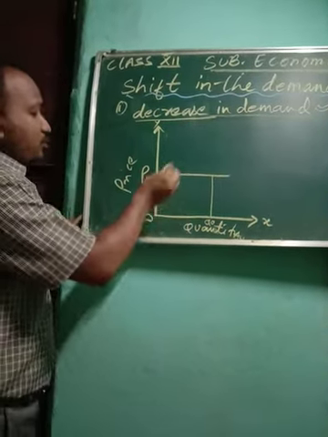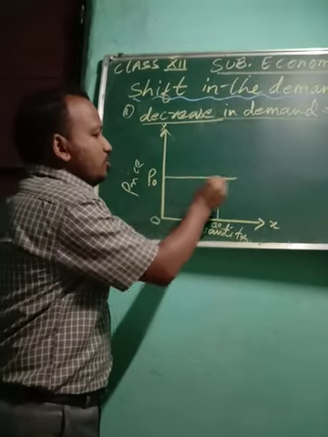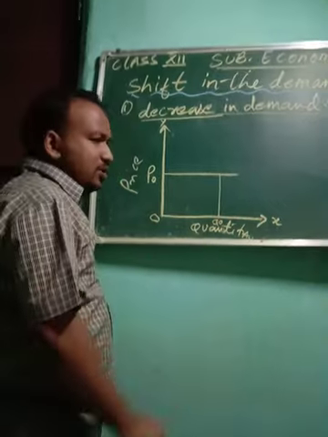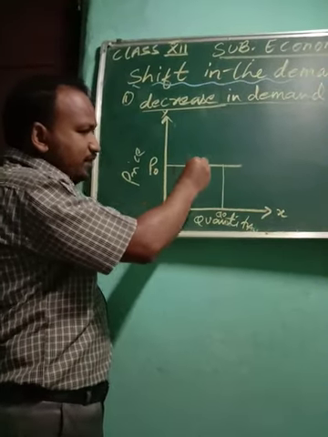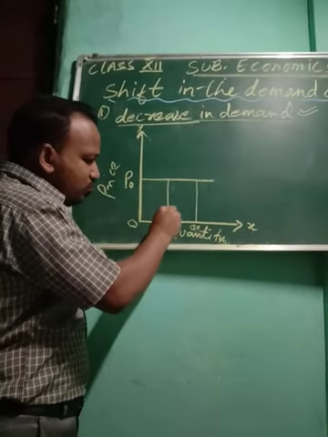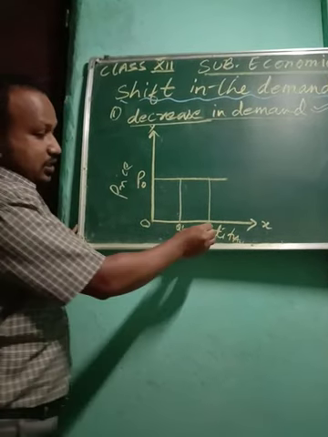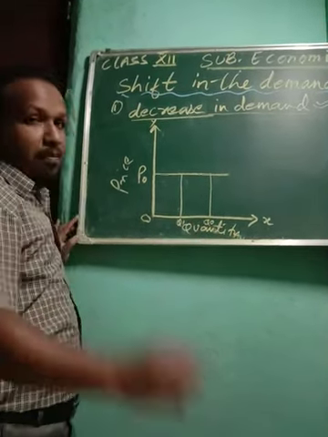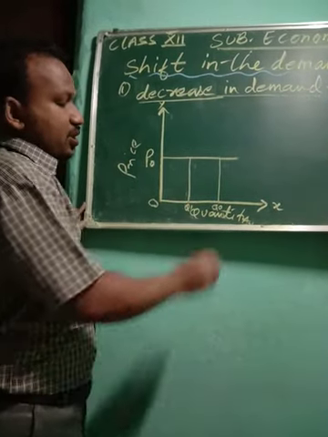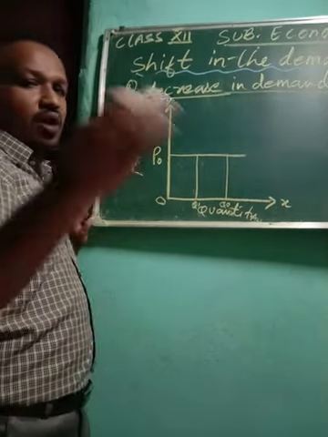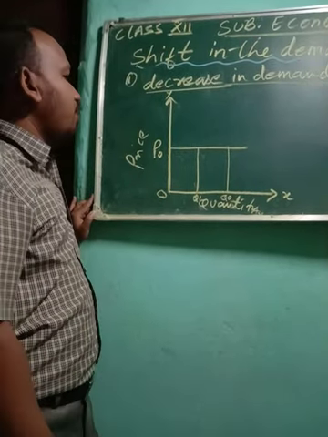So when the consumer had a good income, he was buying Q0 quantity. Now suddenly his income has fallen. So the curve will shift from the right to the left. He will tend to buy less. Make sure here Q0, Q1, these are all assumed numbers. Don't think that because Q1 is there it is less. No, these are all assumed numbers only. In economics, you have to assume everything very properly.